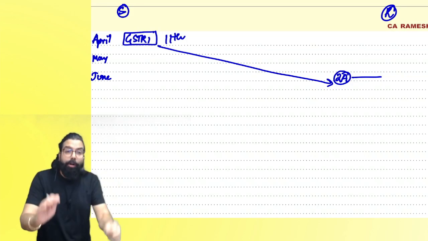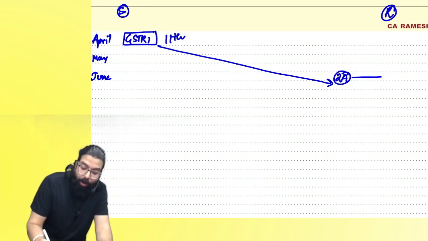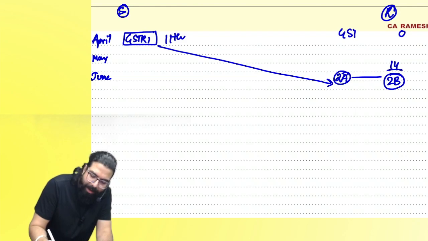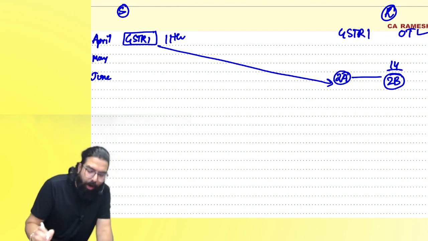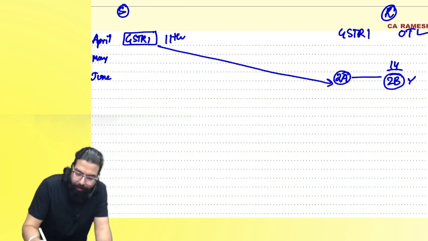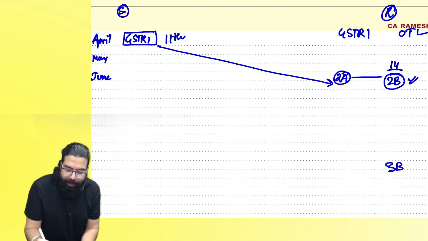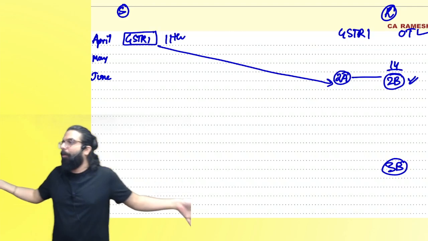Are we clear? On the basis of 2A, what will happen on 14th? Baba, 14th, what will happen? GSTR 2B will get created. Are we clear? Now, this person will have his sales. He will also file his GSTR 1, where he will show output tax liability. From output tax, he will deduct input tax, and he will file his monthly return, which is GSTR 3B, where he will go ahead and pay his taxes. Are you guys able to understand this?